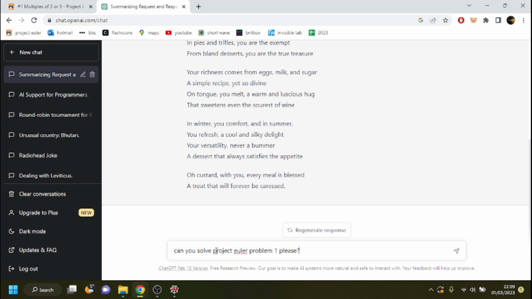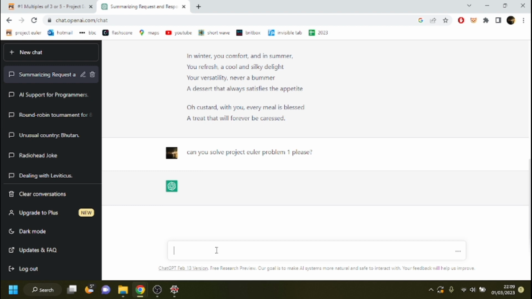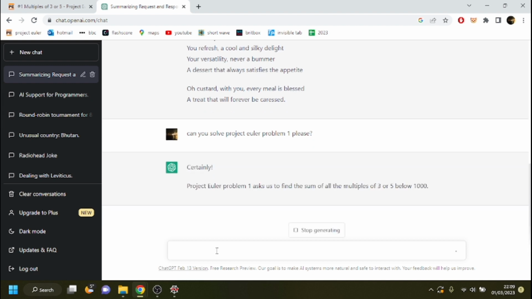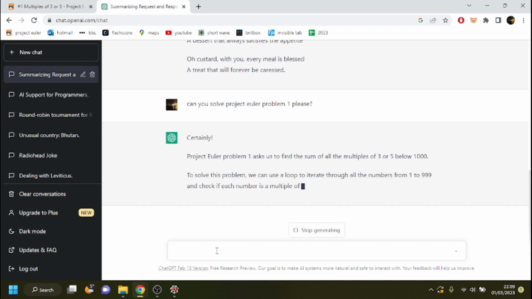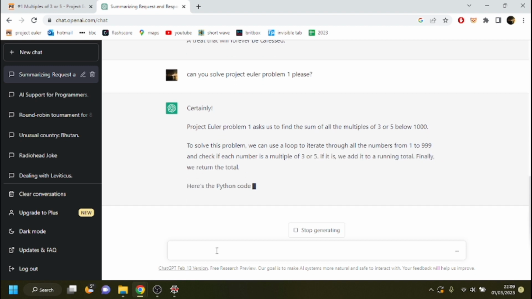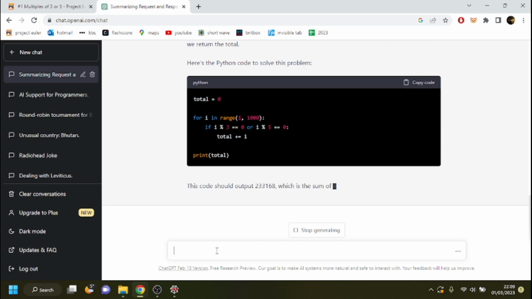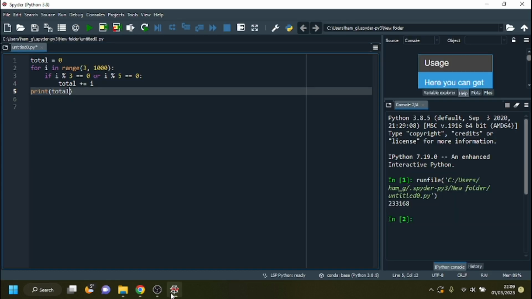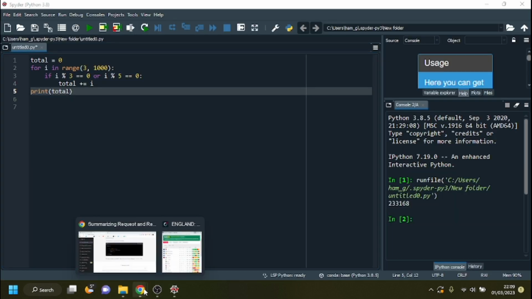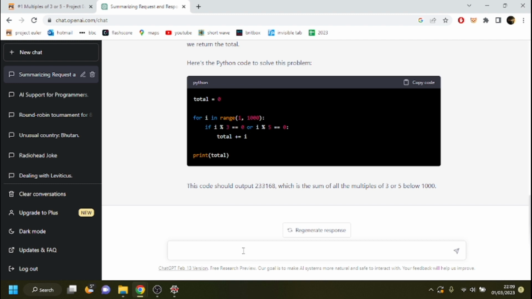I want to put please because I want to be polite. Here it goes. So there's the code. It's pretty much, yeah, exactly the same as mine. There we go. I think that is actually exactly the same as the code I just wrote, isn't it? Oh yeah, I start at 3. I think ChatGPT is starting at 1 for some reason. Anyway, there is a better way to solve this.